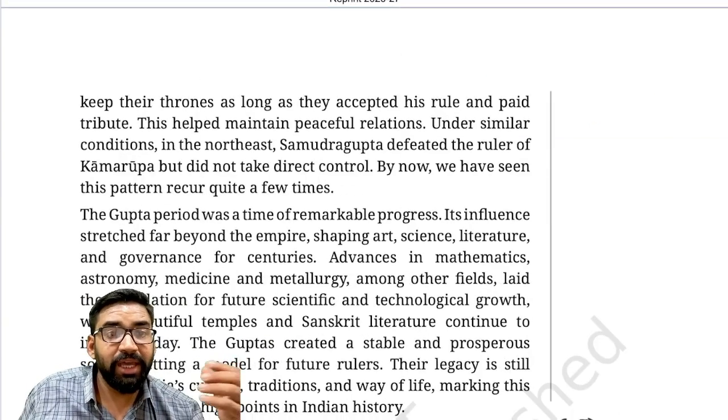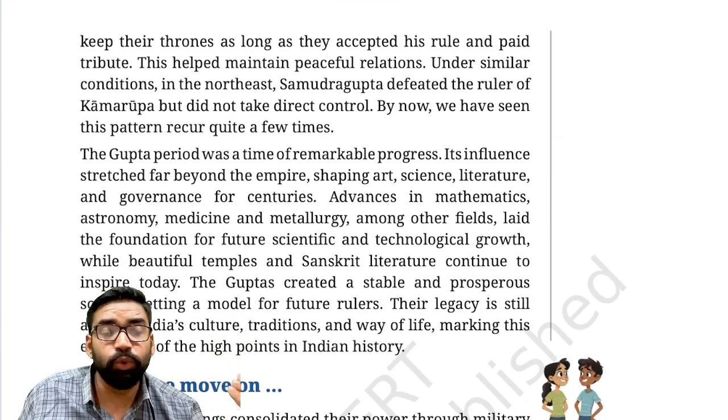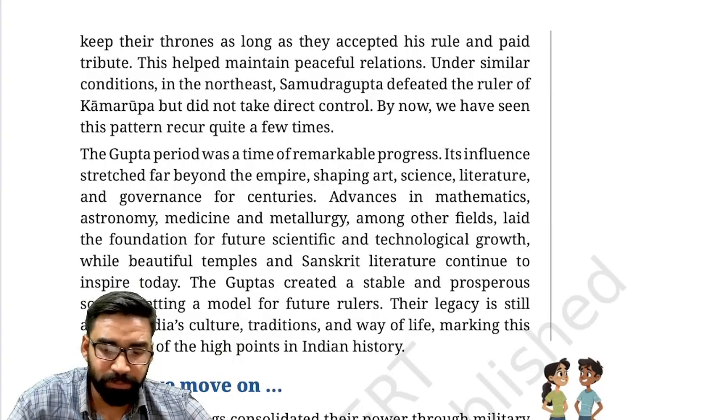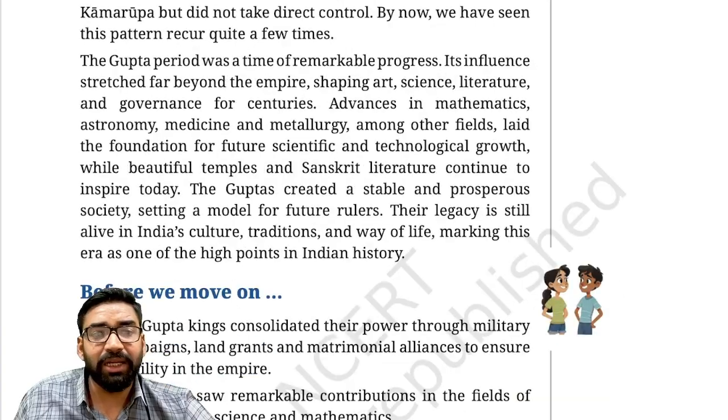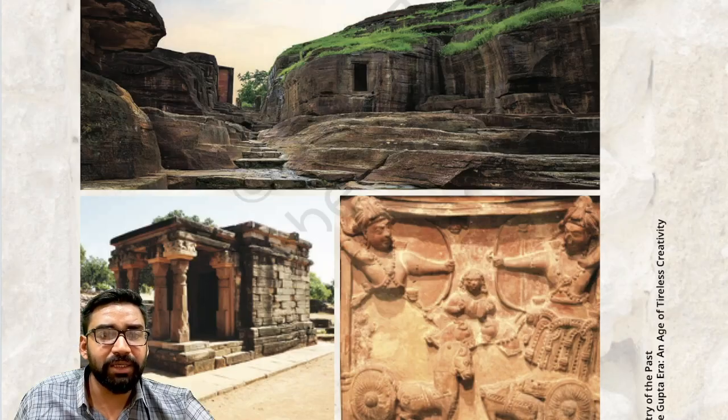Rather, what Samudragupta did, he let local kings rule, including Pallavas also. Clear? But they had to pay tribute to whom? Samudragupta. In this way, Samudragupta was able to rule. Then how did the Gupta rulers start declining? So how did the Gupta empire start declining?